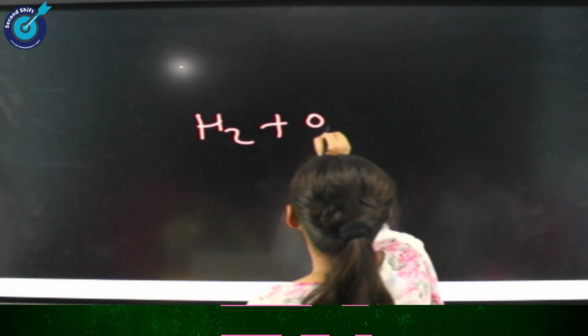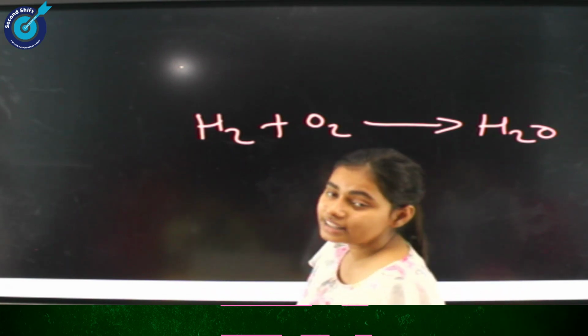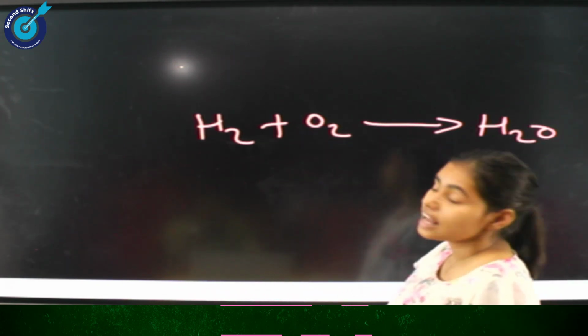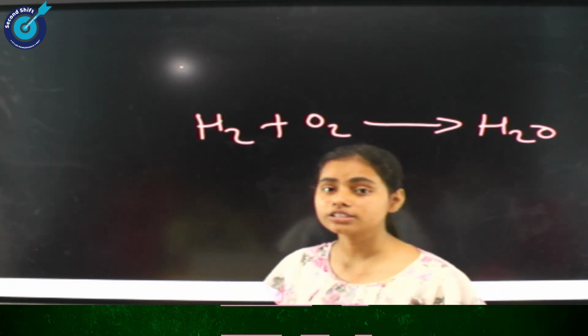Now let's come to our next topic, that is balancing the equation. In our previous classes, we had already studied the law of conservation of mass, which states that mass can neither be created nor destroyed in a chemical reaction, or you can say that the mass of reactants is always equal to the mass of products. Now see, when we say that hydrogen reacts with oxygen, it gives H2O. You can see that this reaction is not balanced, and when the reaction is not balanced, we call it an unbalanced reaction or skeletal equation.